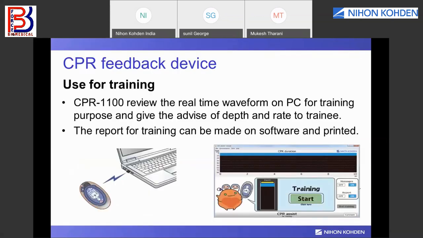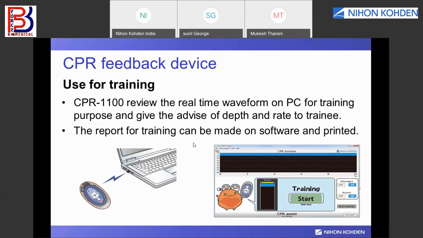The same CPR 1100 can be used for training. It comes with software that you can download on your PC. If you want to train someone or run a training session, this CPR feedback device will help you.